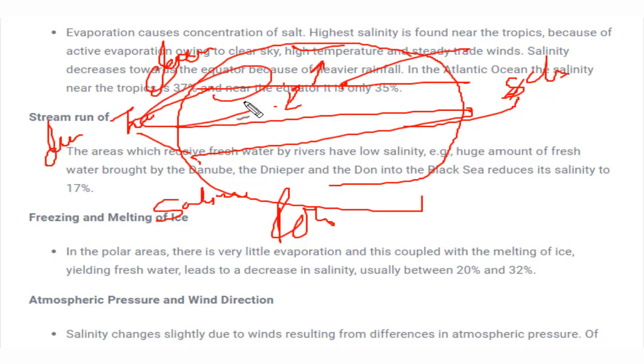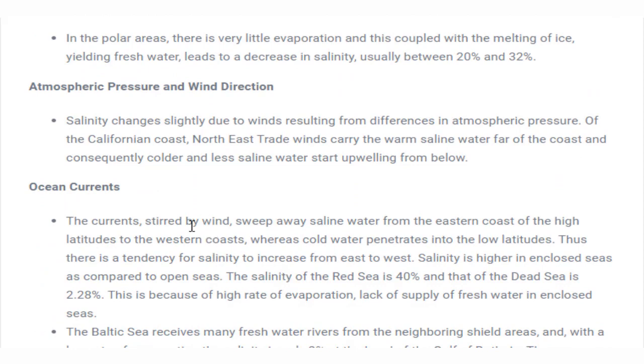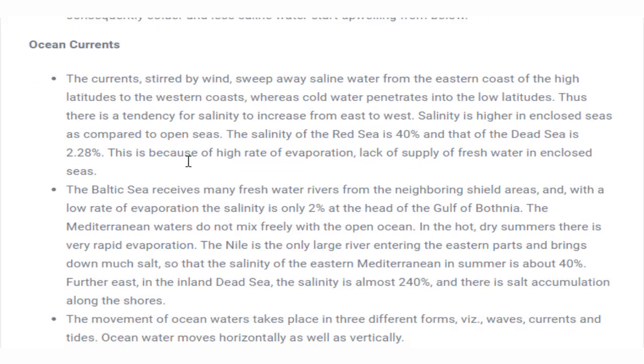Okay, next is atmospheric pressure and wind direction. These are also responsible for change in salinity. Next is ocean current. Similarly, when water moves from one place to another place, this also affects the salinity of the water body. Whether it will increase or decrease depends upon the ocean currents, how it is moving. Ocean current simply means a huge amount of water moving in a single direction.